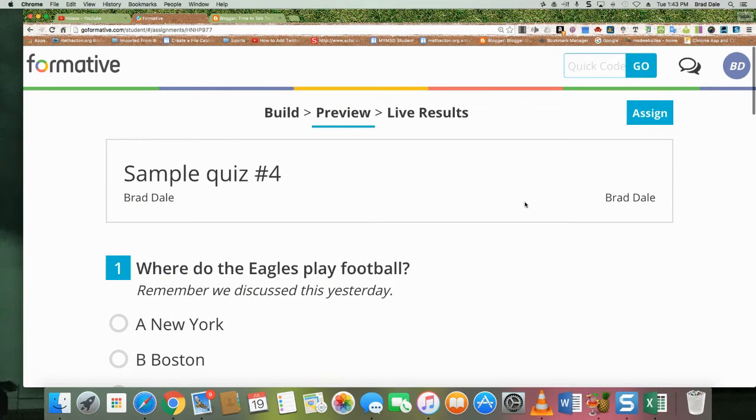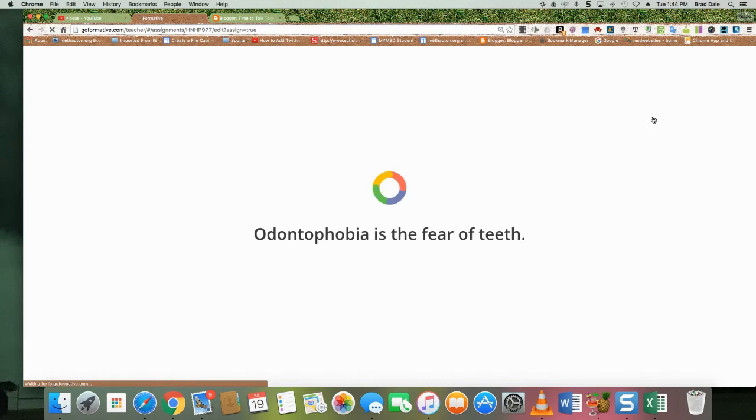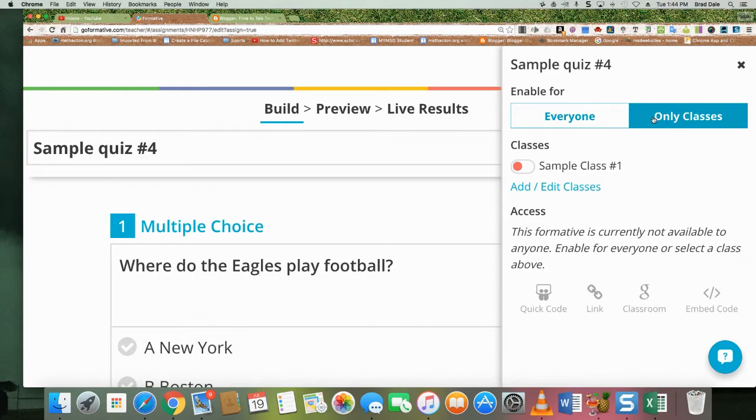Now, in order to assign it, if you click on Assign, there's a couple ways to do this. If you have created a class, just like I created a sample class, it can only be in those classes that you click on. It's a nice feature.